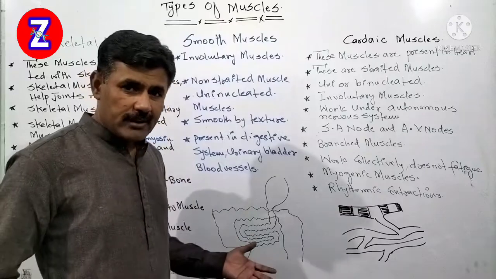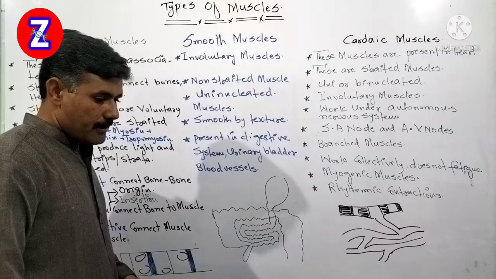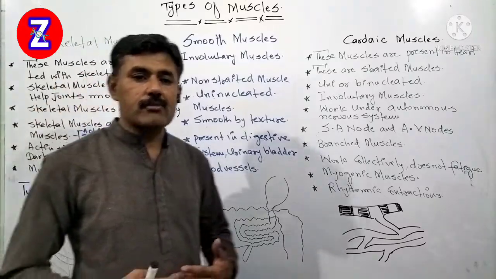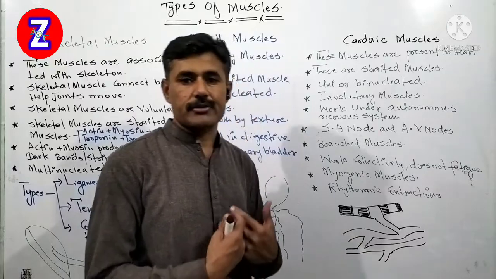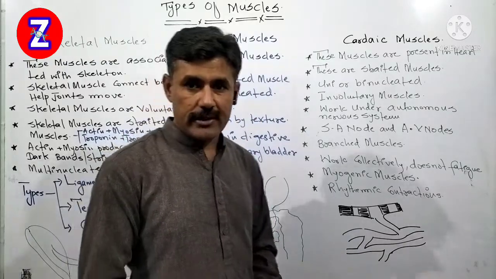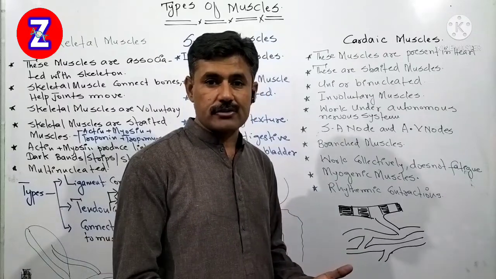Here we are going to study another kind of muscle. They are called smooth muscles. Smooth muscles are actually involuntary muscles. Involuntary muscles are muscles that are not in our conscious control. We can't control them. We are not able to make them move and perform their functions as per our decisions,